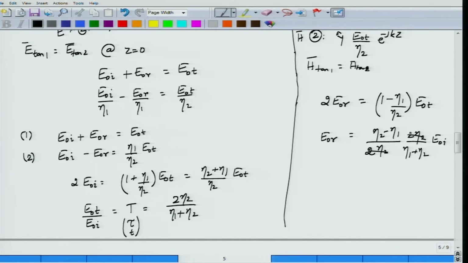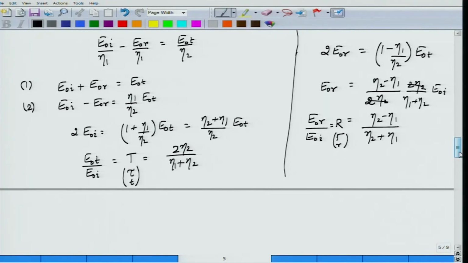The 2 eta 2 in the numerator and denominator cancel, and I am left with the ratio of E0R to E0I, which I will call the reflection coefficient R. Some people use gamma as the reflection coefficient, or some people use small r, it doesn't really matter what you have used. So E0R by E0I is given by eta 2 minus eta 1 divided by eta 2 plus eta 1. Okay. So this is the ratio of electric field reflected to incident electric field, and this is the reflection coefficient.